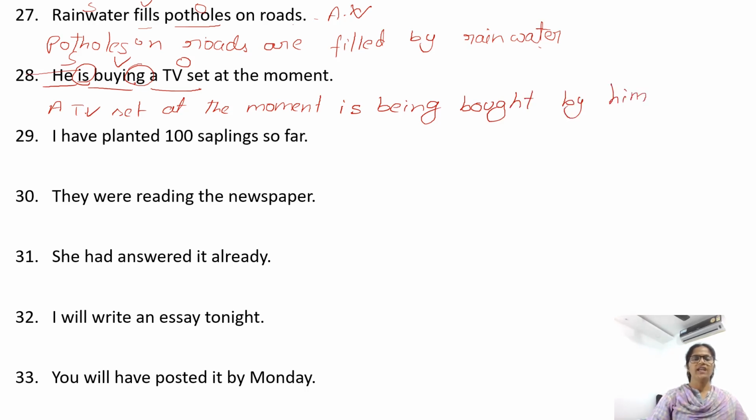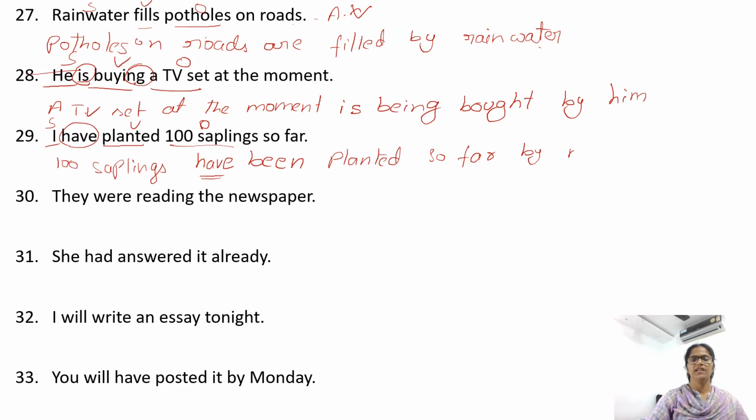I have planted 100 saplings. Planted is the verb, I is the subject, 100 saplings is the object. So 100 saplings, you have. The sentence is in present perfect tense. We need been. After have, has or had, we need been. 100 saplings have been planted so far by me.